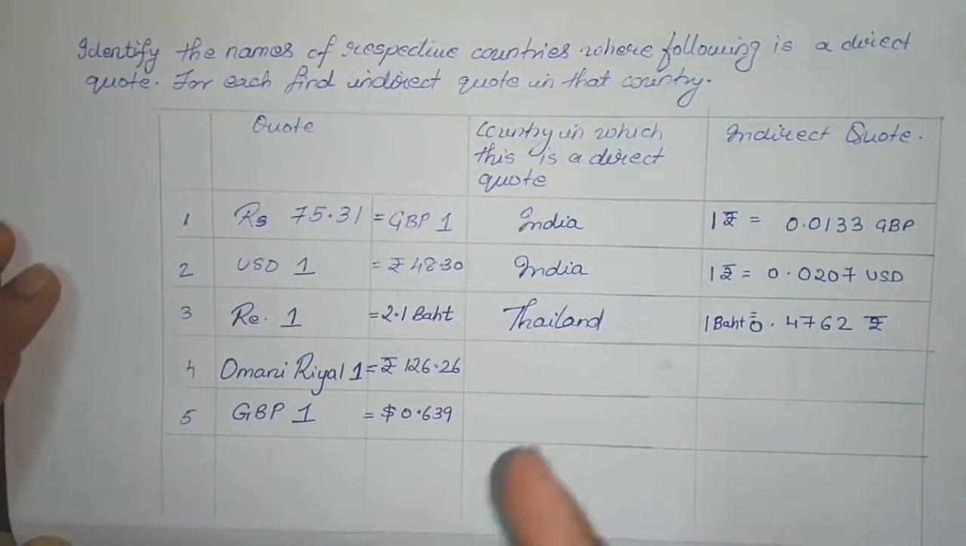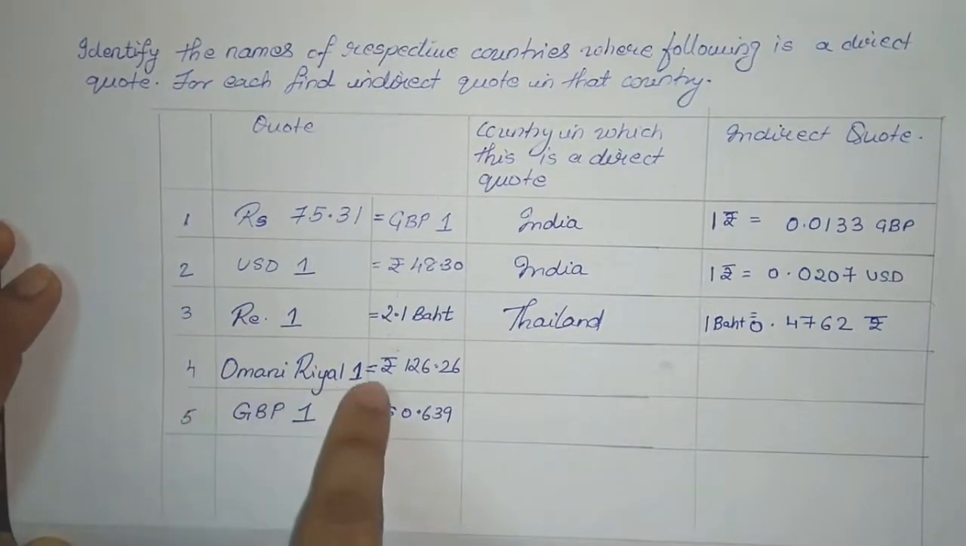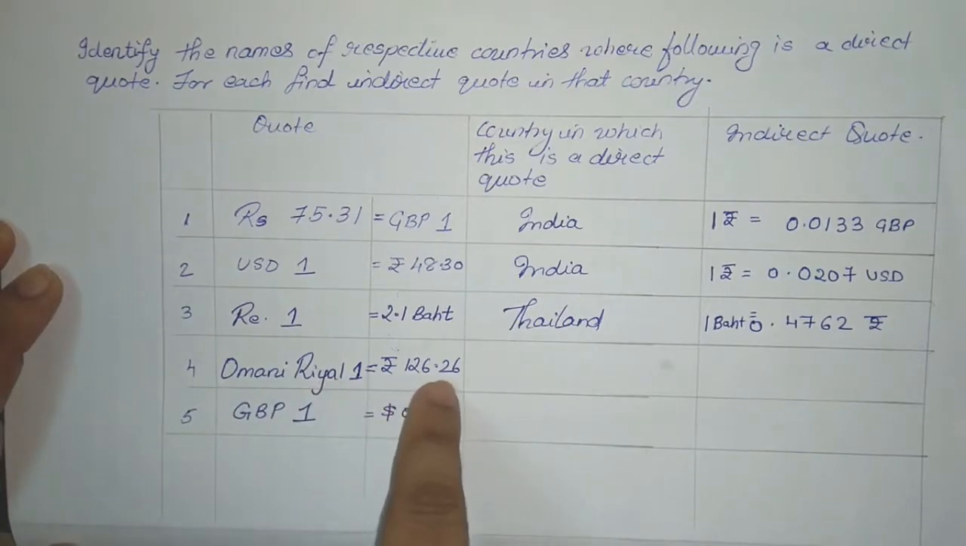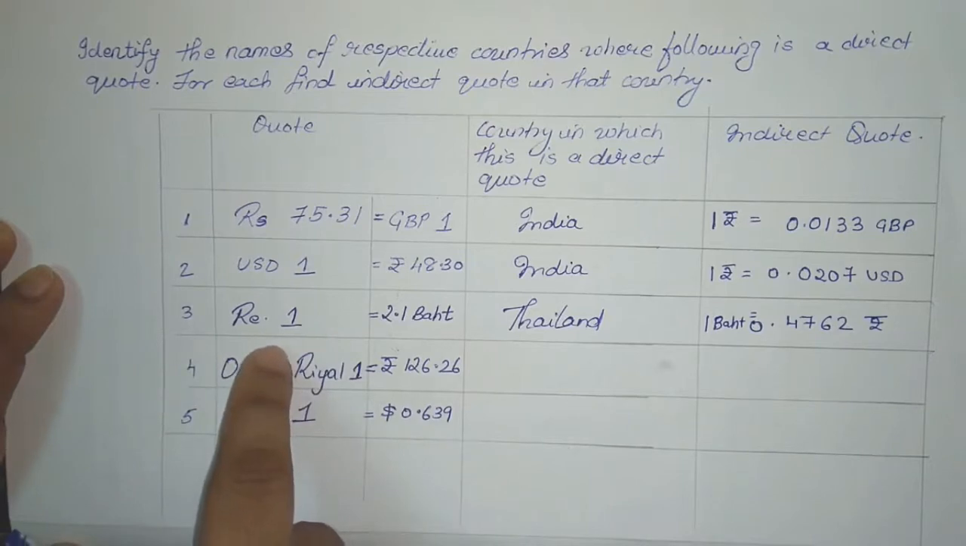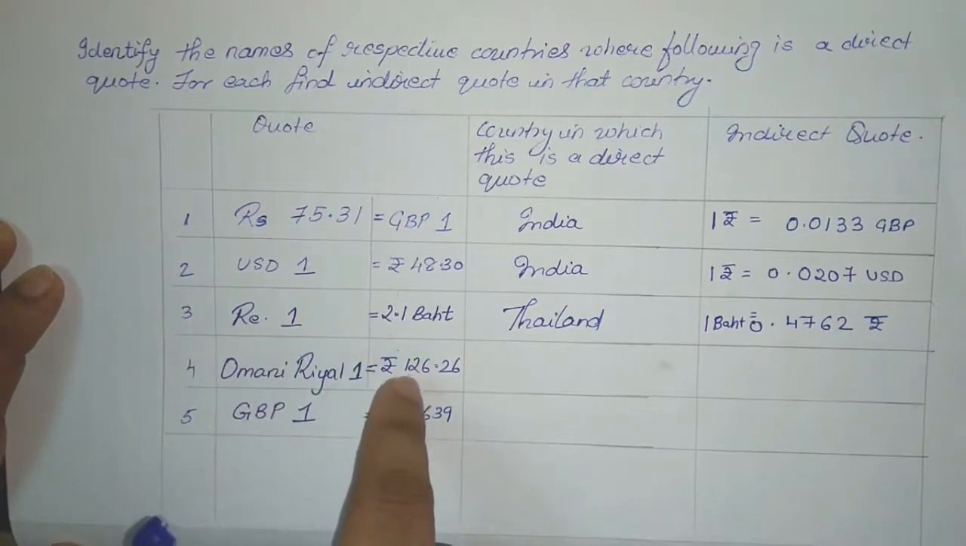Okay, now we jump to the next one. 1 Omani Riyal is equal to rupees 126.26. Again, first we need to find the base currency. So Omani Riyal is your base currency. So the currency opposite to that resembles India.